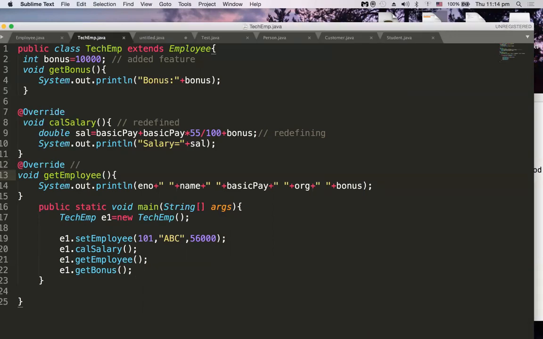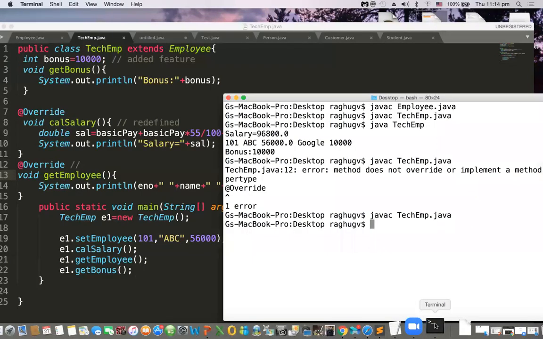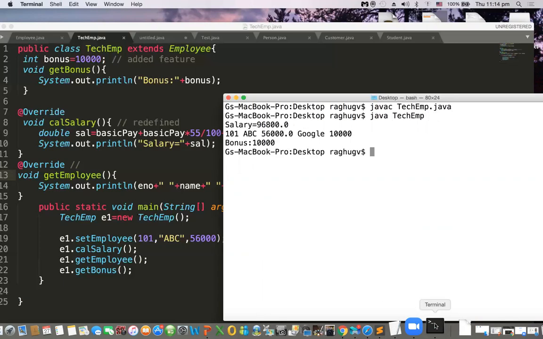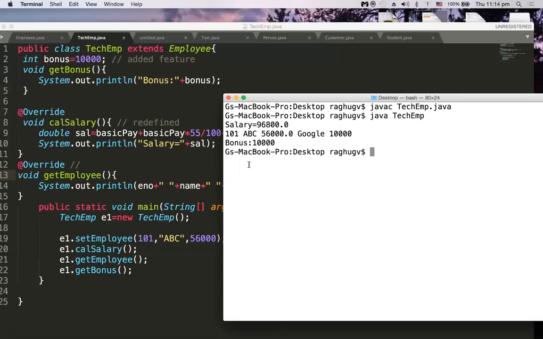Let me compile this and show you that it is working fine now. javac TechEmp.java worked fine. Then java TechEmployee, and we are able to get the outcomes properly. So this is about polymorphism in Java, which happens through methods only, and method overloading and method overriding are the features to implement polymorphism in Java. Hope you have understood polymorphism clearly.